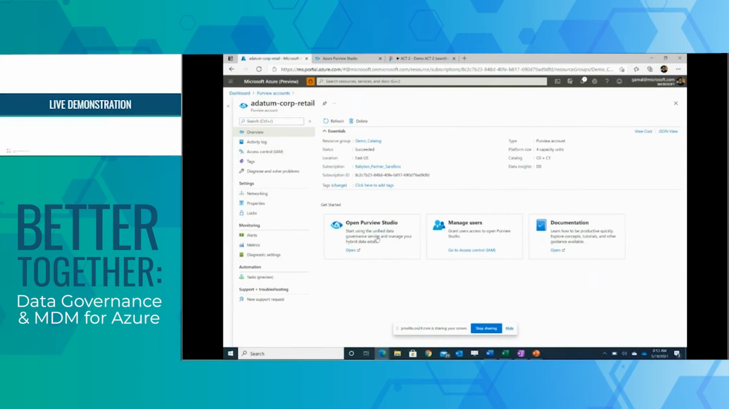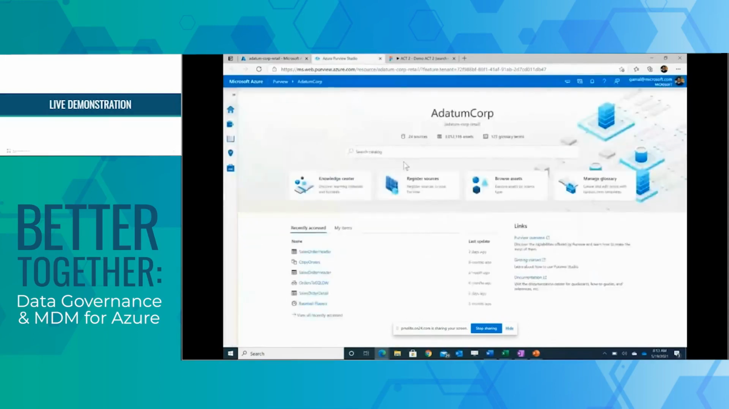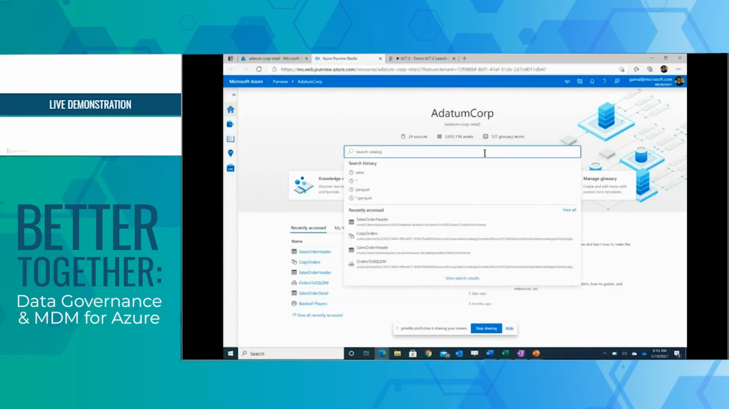You can click Open Purview Studio, and that's where it opens the Azure Purview Studio and lands onto the home page, where you can see that I've already cataloged millions of assets across a bunch of sources. Some of those are petabyte-sized lakes. I've defined my business terms. I can search my data estate. I'll come back to this in a minute.